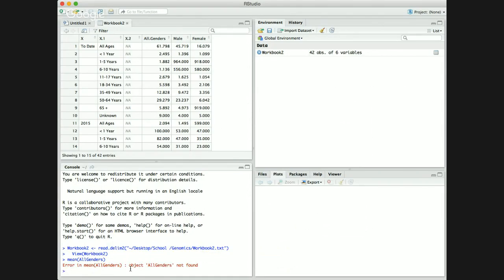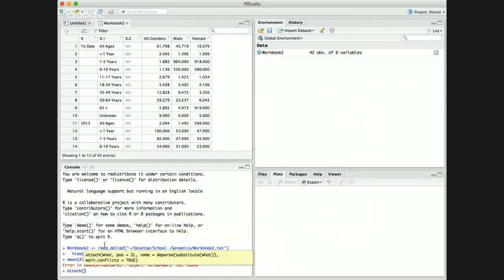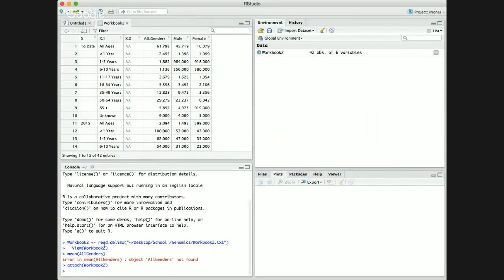Oh, first, wait, I have to set my directory. I can't set it that way, so I had to find a way to do it without. I had to write out attach, and then I put workbook 2, because that's the name. And then I ran it, so RStudio can know what data I'm actually working with that's already saved.